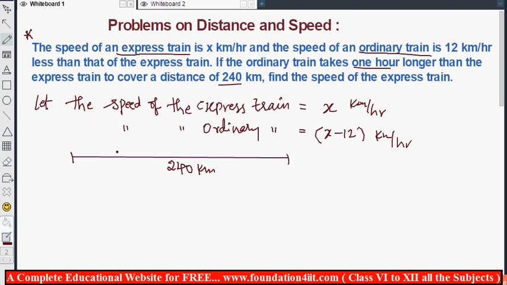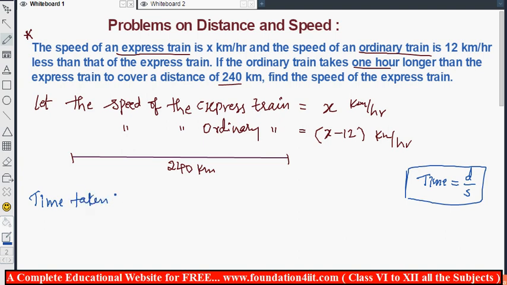So there is a formula. You know, speed is equal to distance by time. Then time is equal to distance by speed. So that formula will apply. So time we can find out in both the cases. So time taken by express train to cover the 240 kilometers. So distance is 240.